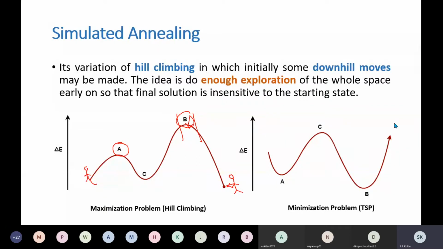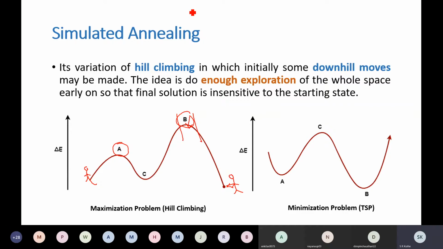Bhagyasri? Manish? Yes, sir. Left-hand side search space, maximization problem. What is the solution to this search space? What solution should the algorithm return?